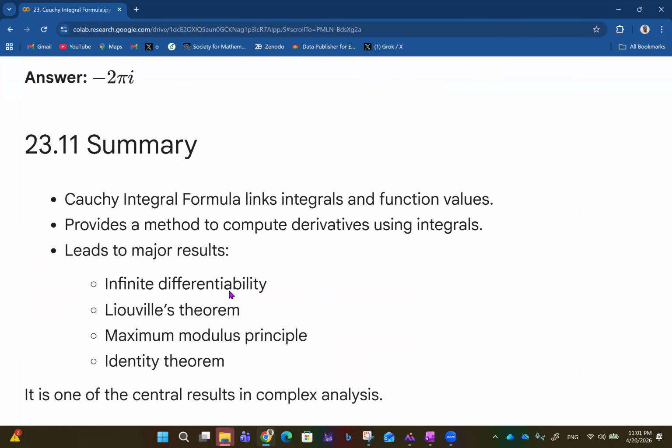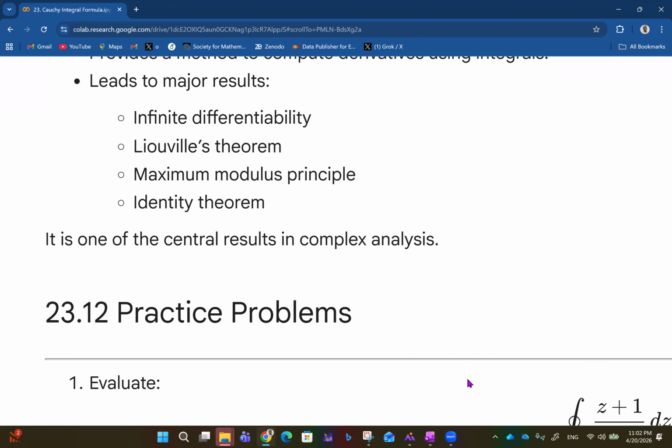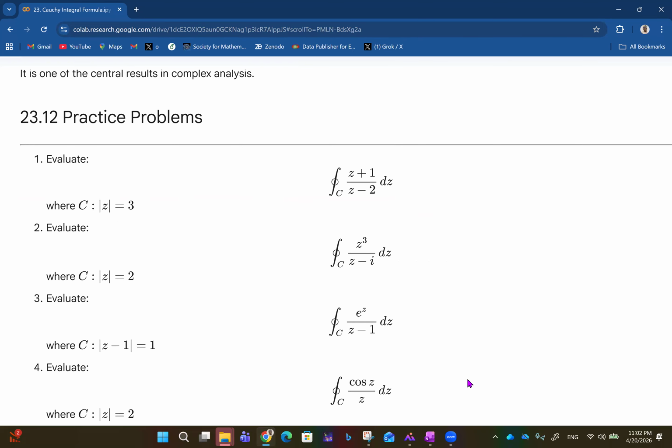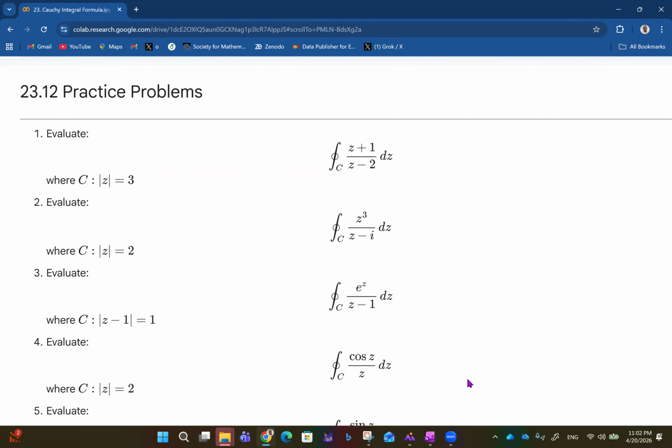So in summary, the Cauchy integral formula links integrals and function values. Then it provides a method to compute derivatives using integrals, and it leads to major results like infinite differentiability, Liouville's theorem, the maximum modulus principle, and the identity theorem. It is one of the central results in complex analysis. So the Cauchy integral formula is pretty useful, and it is one of the key things that complex analysis gave us. So we've come to that point where we talk about practice problems. So you already know what to do, but I'm going to solve two for you for sure.